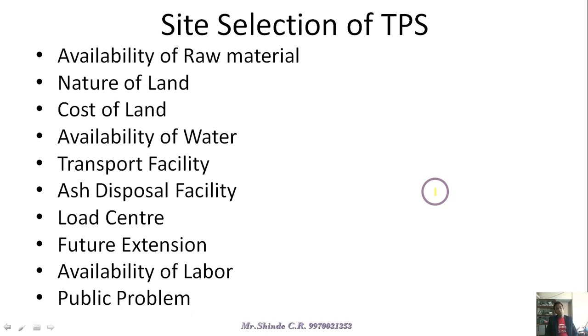Public problems. When we select a thermal power station near the load center, nothing but near the city or town, then the town's people oppose the thermal power plant. The first reason is that it produces pollution. The second is ash. The surrounding area is contaminated by the ash, and the ash is toxic in nature, so the agricultural land is completely destroyed.